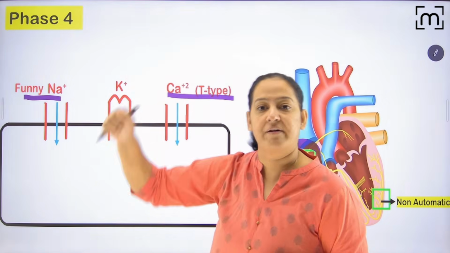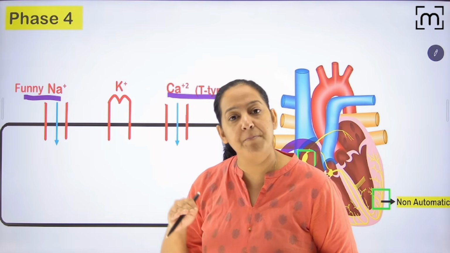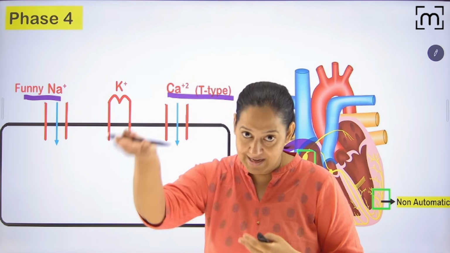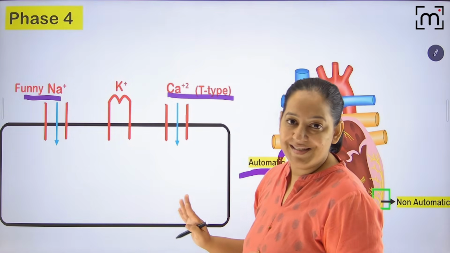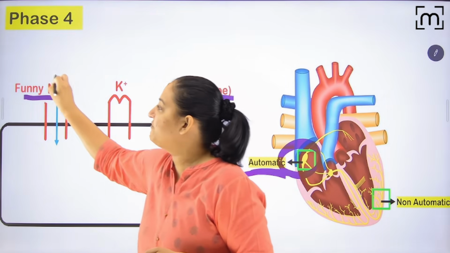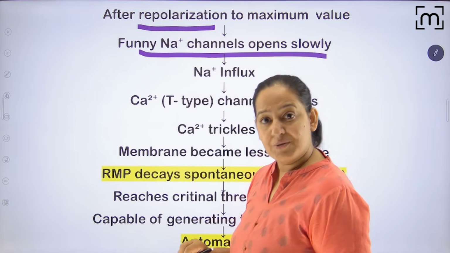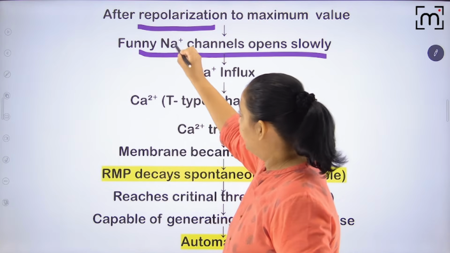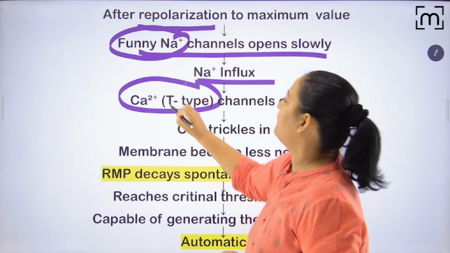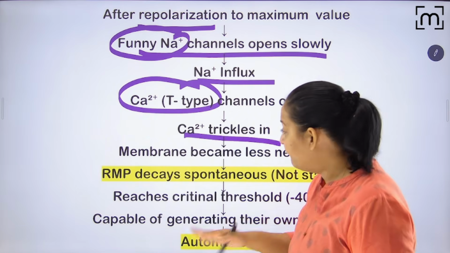Remember the phase 4 there. Compare the phase 4. In phase 4 of non-automatic fiber, the sodium potassium pump was balancing the resting membrane potential at -90 till the next cycle. Here it is not balancing. Here there is influx of sodium because of the funny sodium channel and influx of calcium because of the T-type calcium channel. So that is phase 4. Both influxes are taking place. That's why RMP will decay.